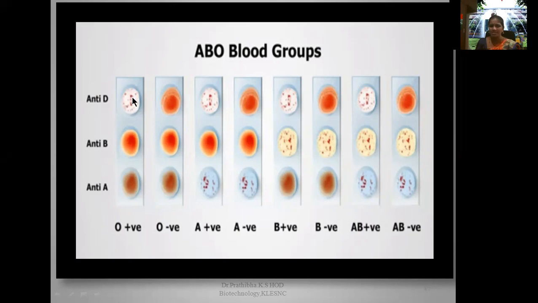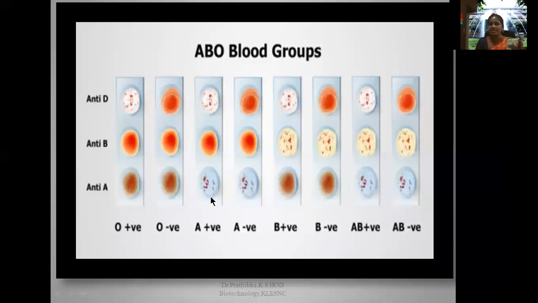The third circle tells us about the RH factor. Due to the presence of RH positive antigens, when you treat with anti-D sera, you can see a positive reaction, that is, clumping can be seen. So this blood group is O positive. Whereas here in all three circles, there is no agglutination. There is no A antigen, no B antigen, no D antigen. So this is O negative.